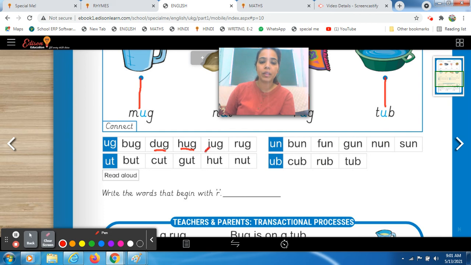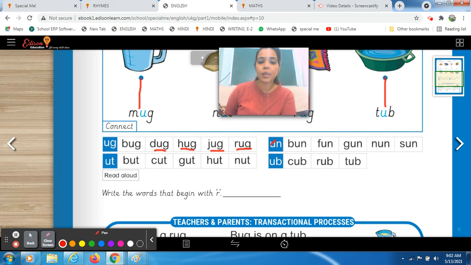Okay, the next one. Now whose turn is it? Anaisha, read this word. Ma'am, J, A, G, jug. Very good. One more time you have to read it loudly. Everyone, you have to speak after Anaisha. J, A, G, jug. Very good. Next, Ayushman, read this word. Ma'am, it's R, A, G, rug. Very good. Yes, this is R, A, G, rug. Very good.